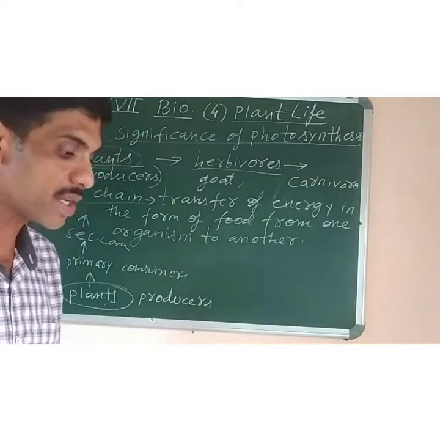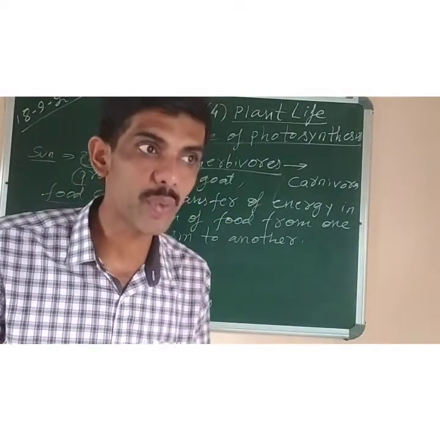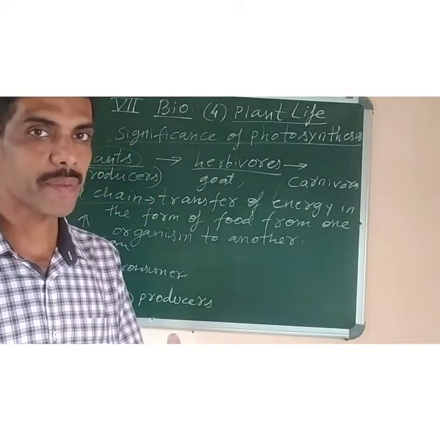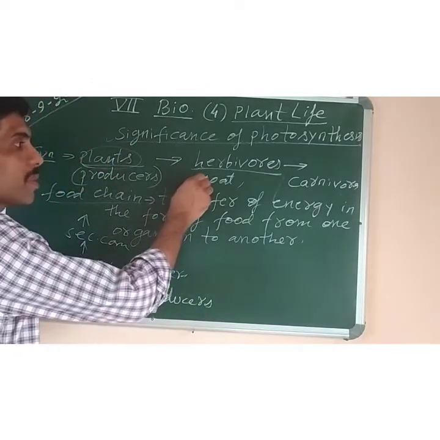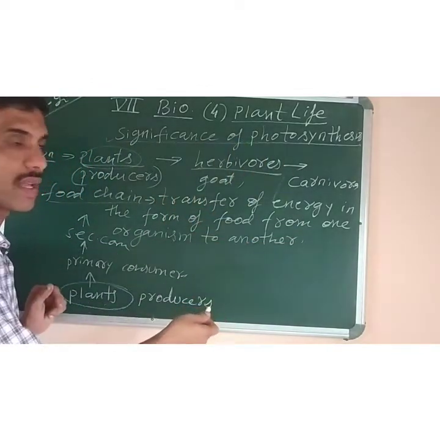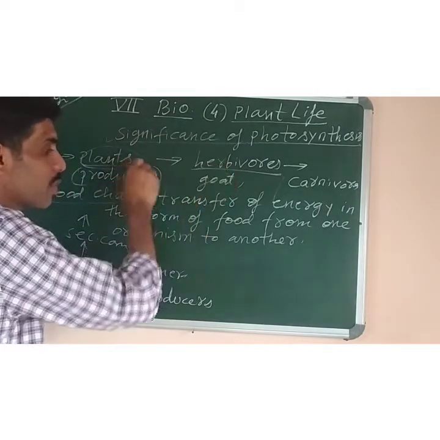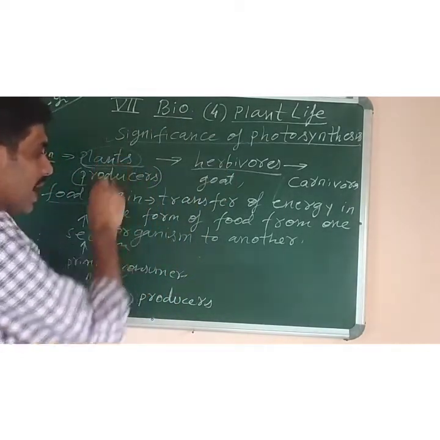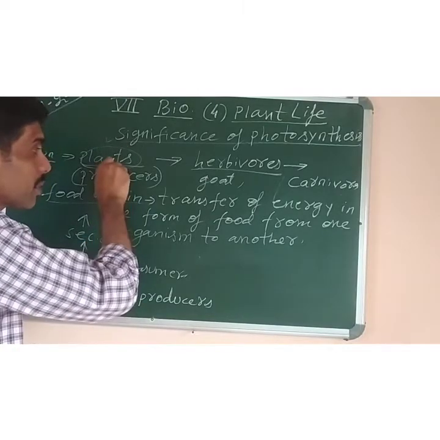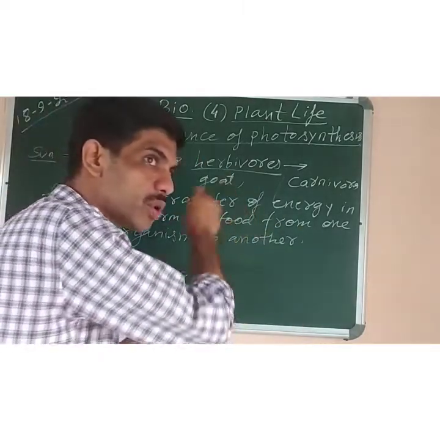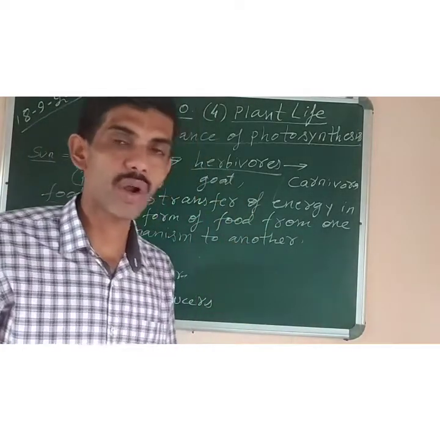You may have studied the food web also. What is a food web? When one organism is eaten by more than one, like grass or the green plants can be eaten by goat, deer, camel and elephant. So one particular organism is eaten by many, and those organisms are further eaten by many more organisms.